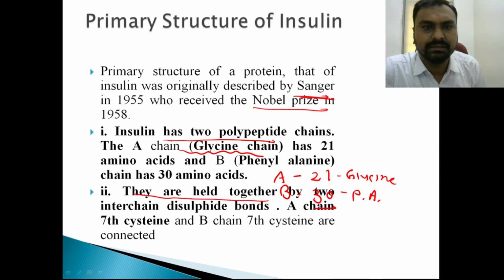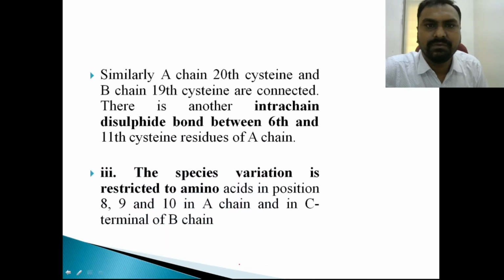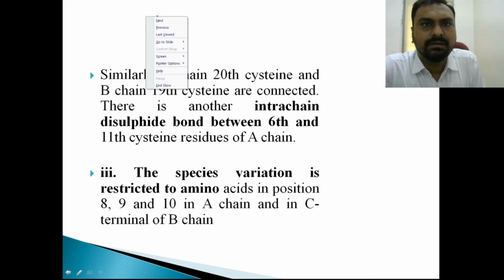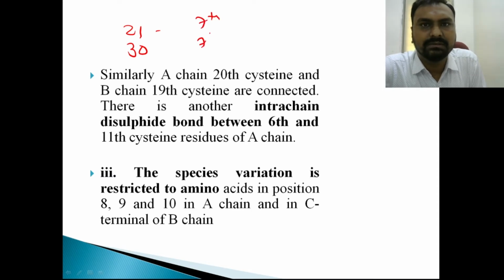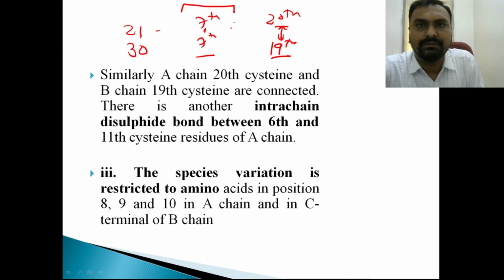And they are held together by the interchain disulfide bond. At the seventh position there is a cysteine in the A chain, and in the B chain also the 7th position is a cysteine amino acid. So they are held together by this disulfide linkage. We will see it also in the diagram. The A chain is made up of 21 amino acids, the B chain of 30. At the 7th position on both sides there is a disulfide linkage, and the 20th amino acid of the A chain is cysteine, and the 19th amino acid in the B chain is cysteine. So there is a linkage between these two, and also there is an intrachain bond between 6 and 11, right?